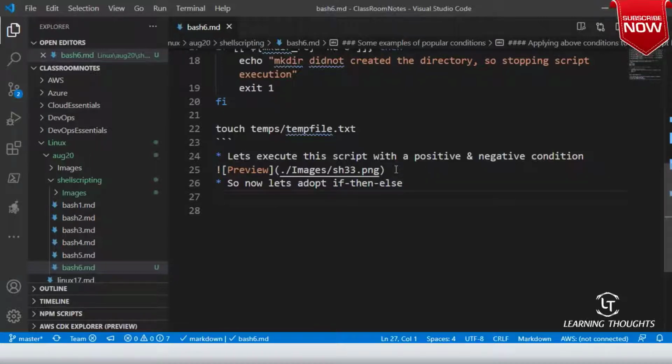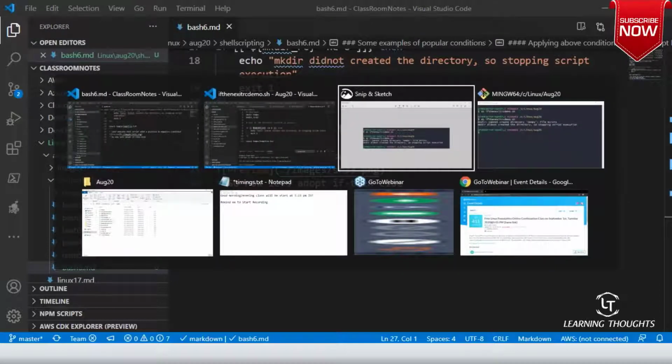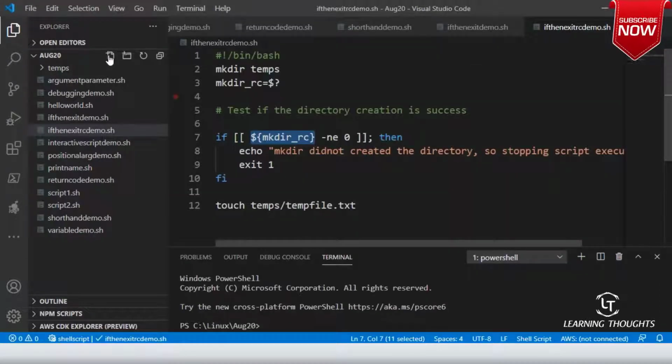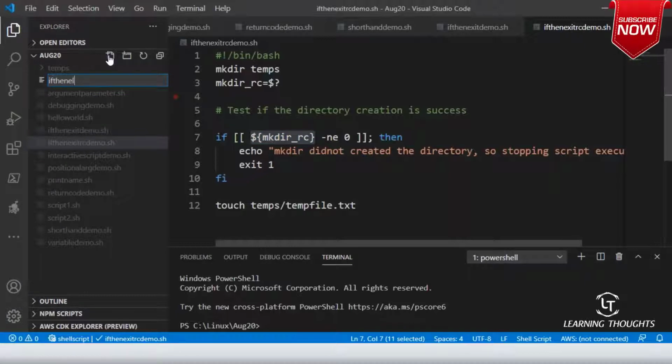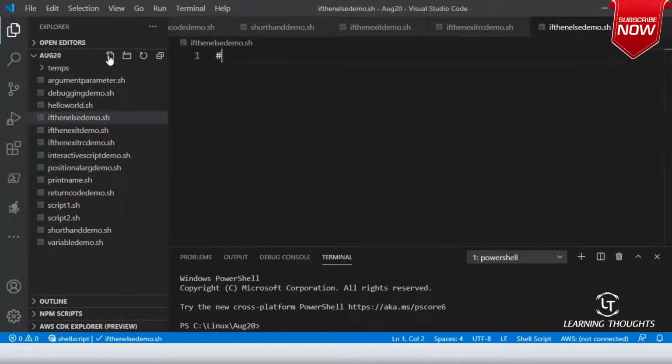Let us quickly write that script. I'll write one more script, if then else demo.sh, /bin/bash. Now let me try to give a file path.